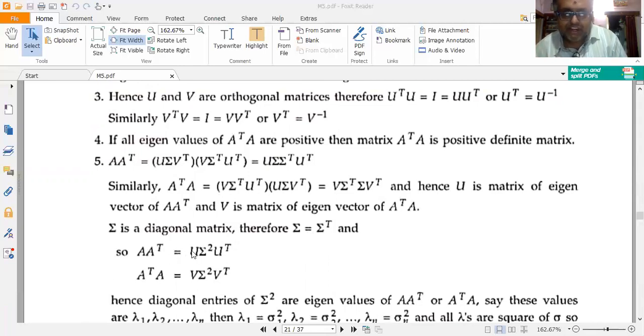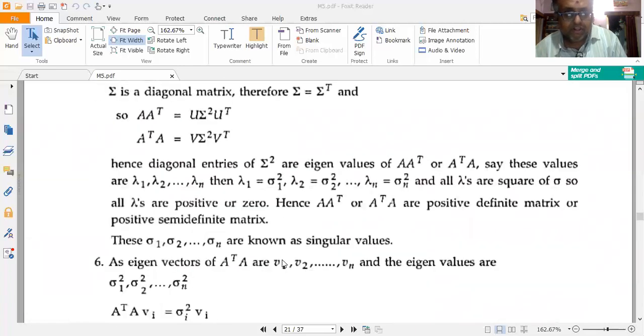So A A transpose is equal to U sigma sigma transpose into U transpose, as I had. Now sigma sigma transpose is equal to sigma squared. So I get A A transpose equal to U sigma squared into U transpose. Similarly, A transpose A is equal to V sigma squared into V transpose. So the diagonal elements of sigma squared are the eigenvalues of A A transpose or A transpose A.